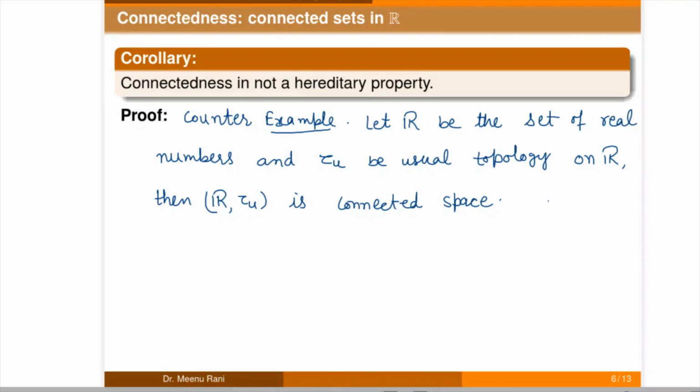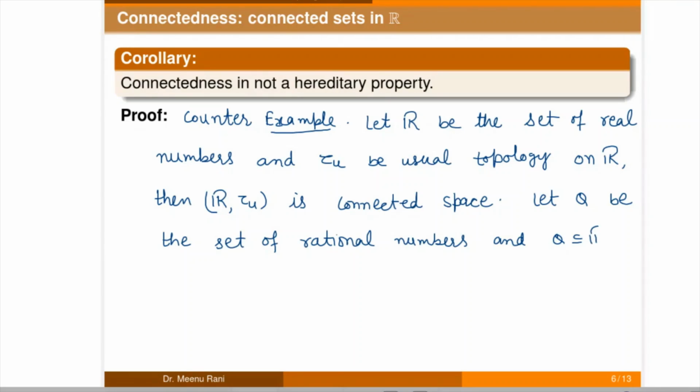So it is connected, and if we take the set of rational numbers represented by Q, so let Q be the set of rational numbers, and we know that Q is a subspace of R, then we will show that this set of rational numbers is not connected.